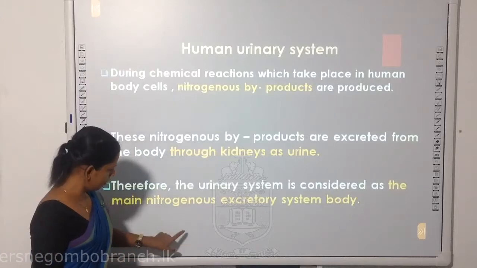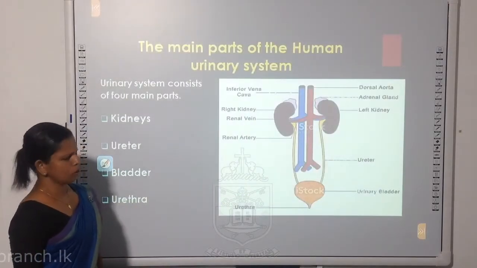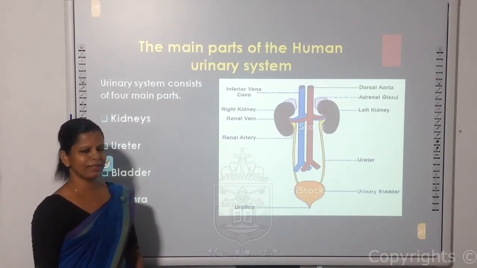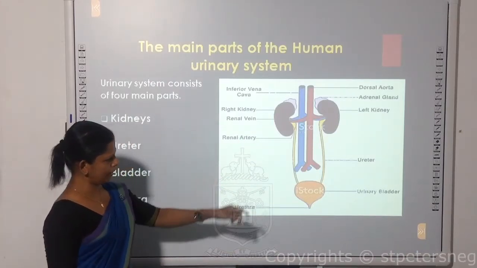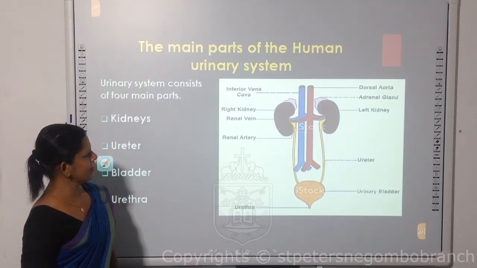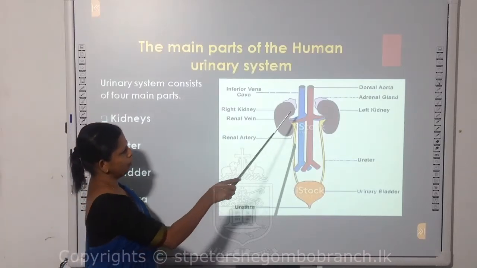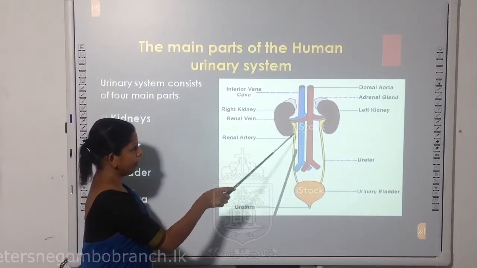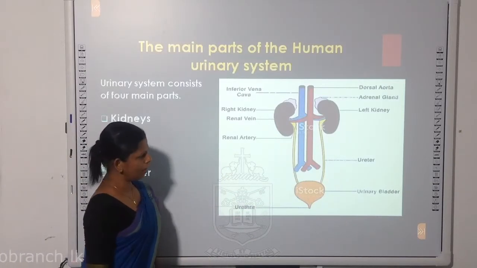So my dear children, now we are going to talk about the main parts of the human urinary system. It is in your textbooks also. You can see two blood vessels, the inferior vena cava in blue and the aorta in red.